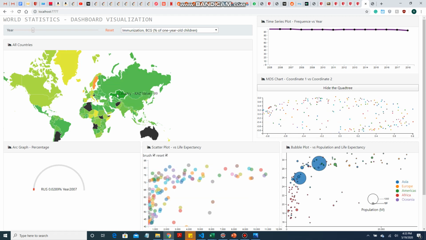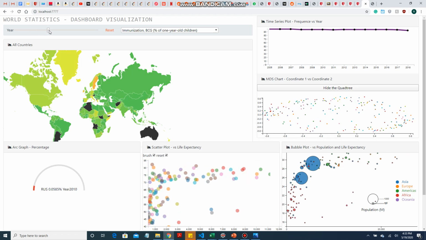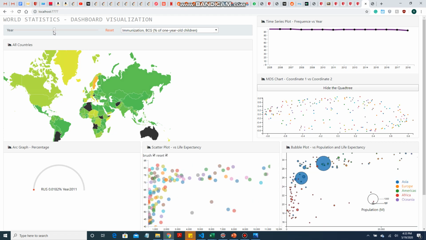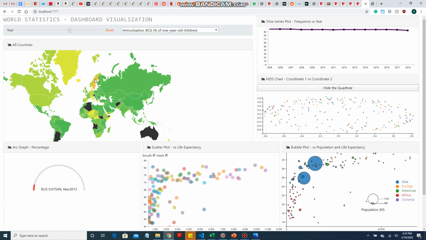Scrolling over, we can see that Kazakhstan improved in the last 2 years compared to their initial value. But let's see how Africa is doing. Africa has a very fluctuating immunization contribution for their people. Even Sweden, which initially did well, has significantly decreased. As you can see from this line chart, there was a steady increase and then they started decreasing over the values.